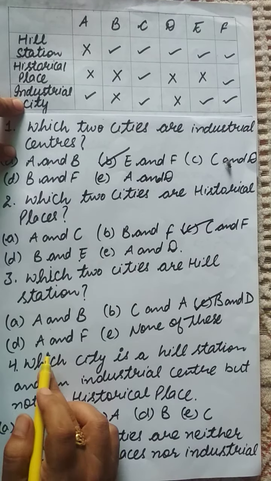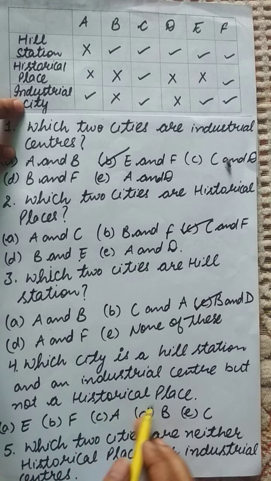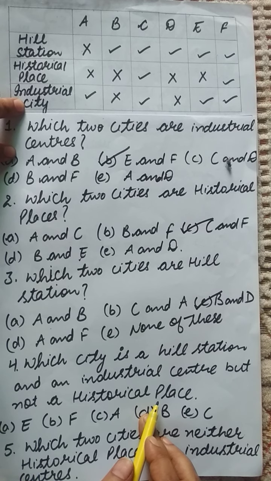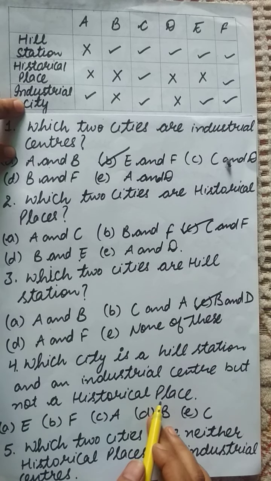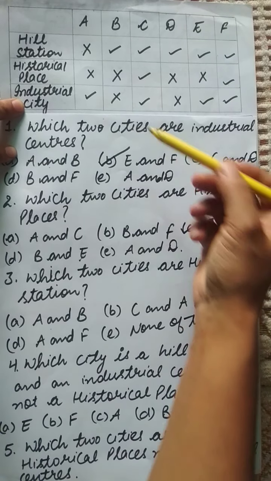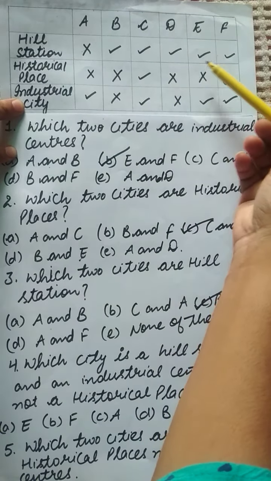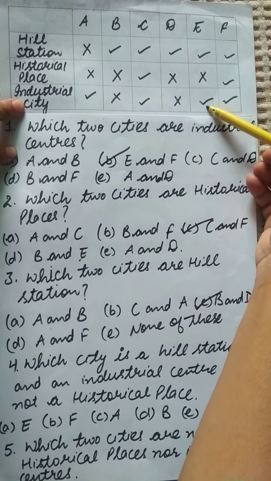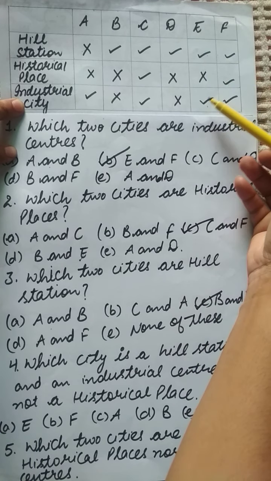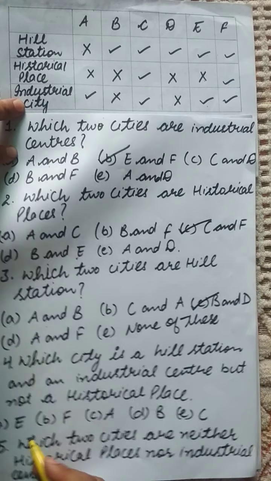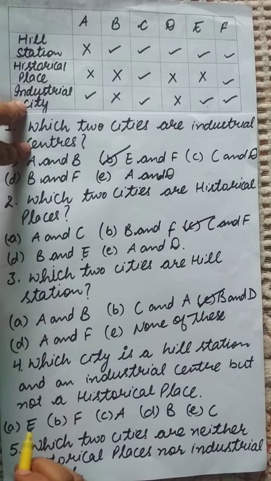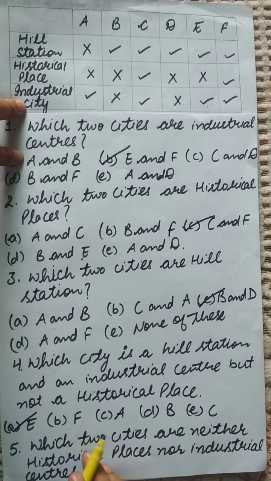Question number 4 is, which city is a hill station and an industrial center but not a historical place? The city which is a hill station as well as an industrial center but not a historical place. See from these options. Here I have E as the right answer, which is a hill station and an industrial city but not a historical place. So our right answer for question number 4 is option A.